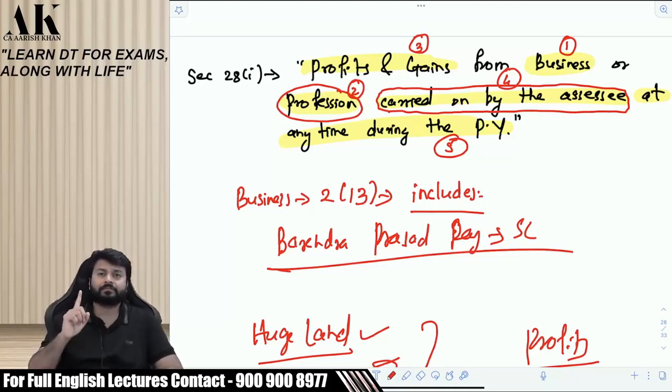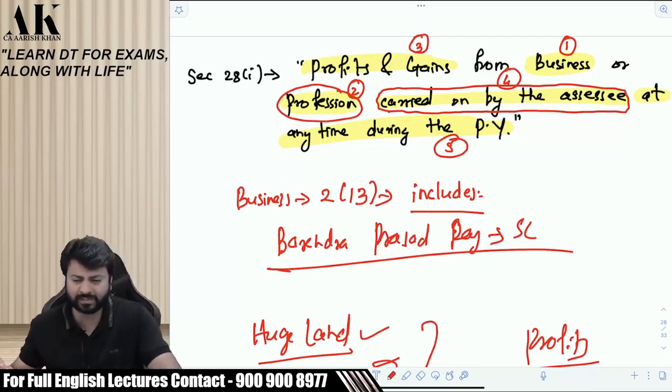But the control is in the hands of the non-resident. It means the assessee is not that agent. The assessee is that non-resident itself. So, carried on by assessee means the control has to be in your hands. That is what is important. Is everyone clear? Please let me know.